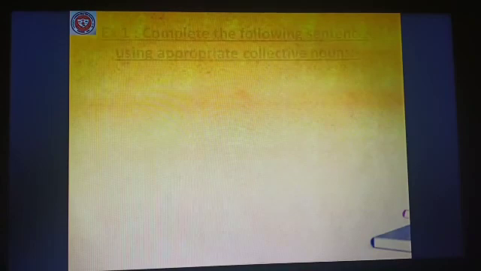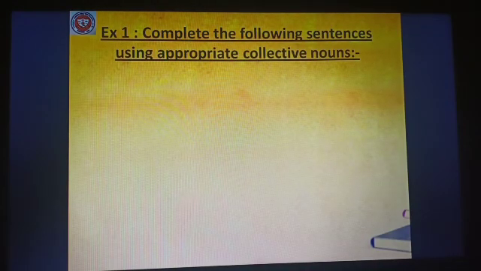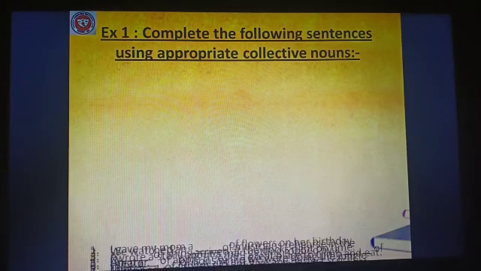Now we'll move on to exercise 1. So children, please take out your copies and note everything down, okay? You will do these exercises as your practice work by yourself, okay? You will do all the exercises on your own. So write down exercise 1. Complete the following sentences using appropriate collective nouns.